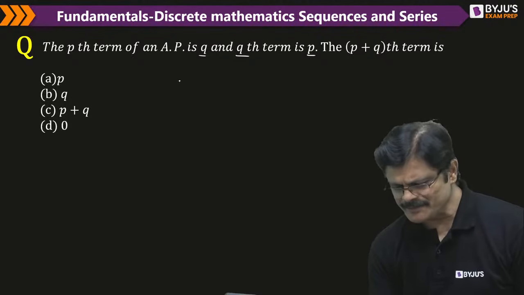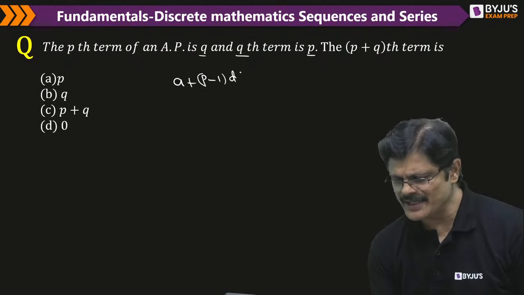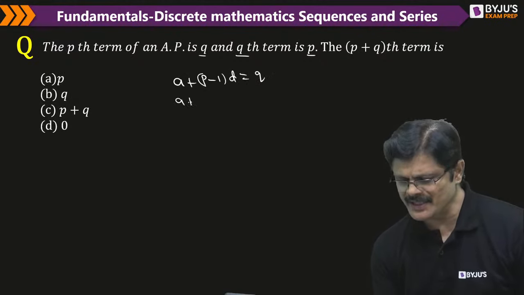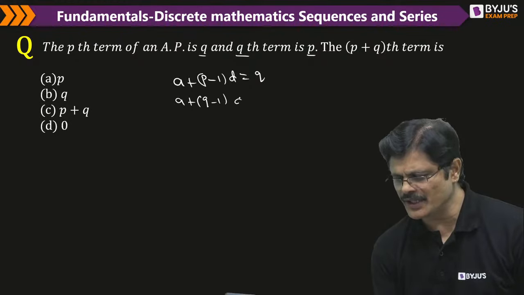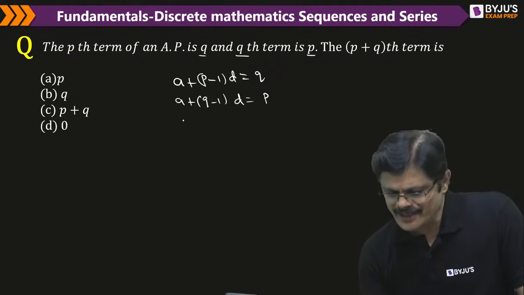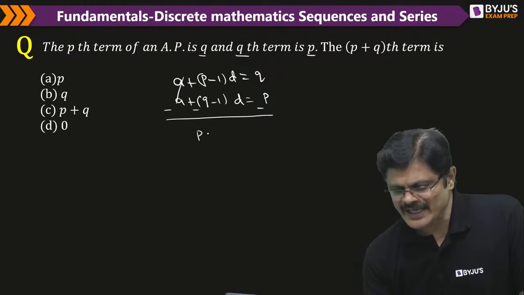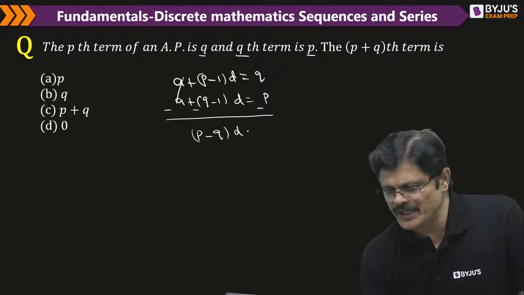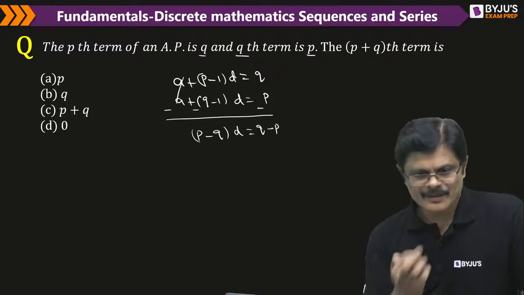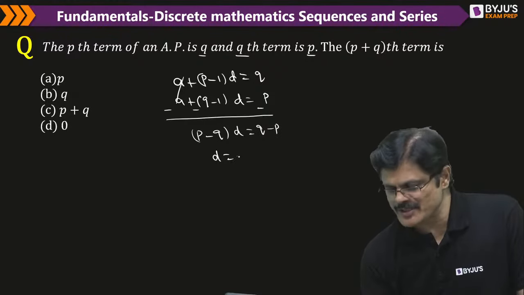See, the pth term is a plus p minus 1 into d, which is q. The qth term is a plus q minus 1 into d, which is equal to p. So from this, let us solve. Subtract one from the other. These two cancel; minus 1 plus 1 get cancelled. So you get p minus q into d is equal to q minus p. So from this you get d is equal to q minus p by p minus q, which is minus 1.